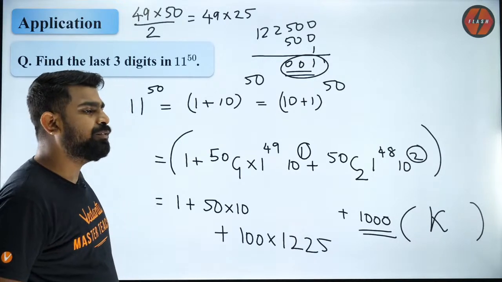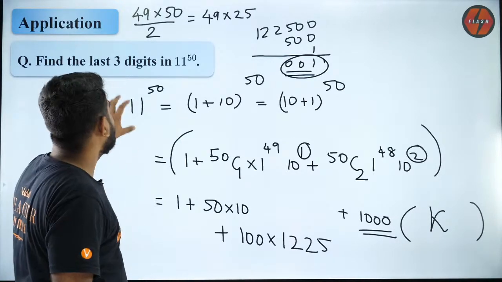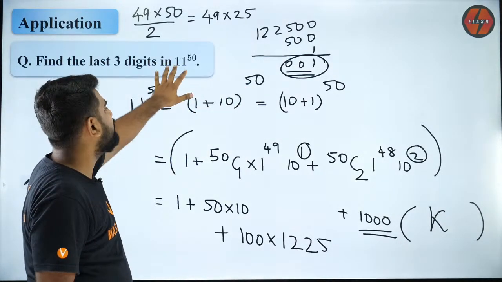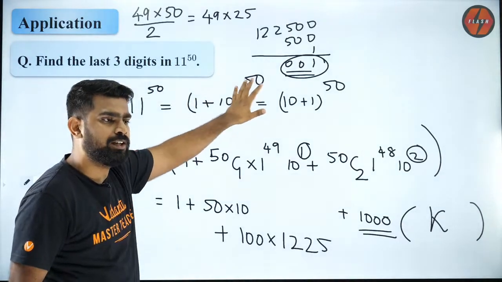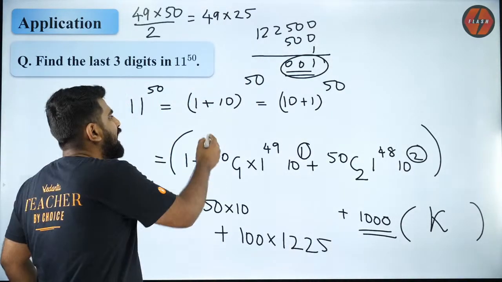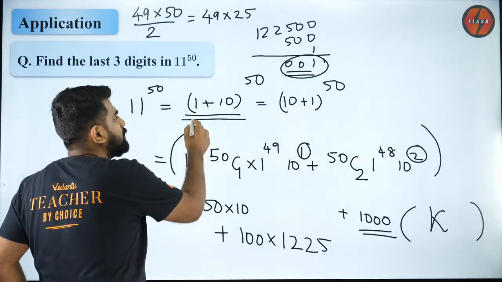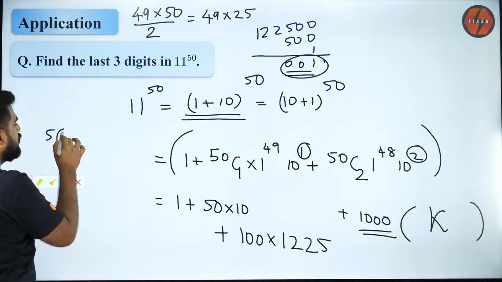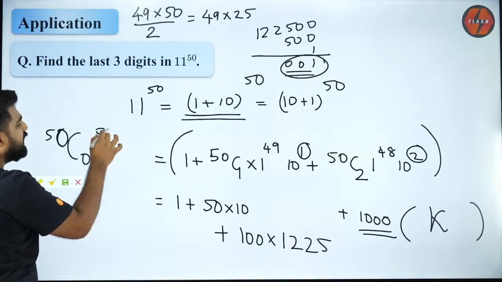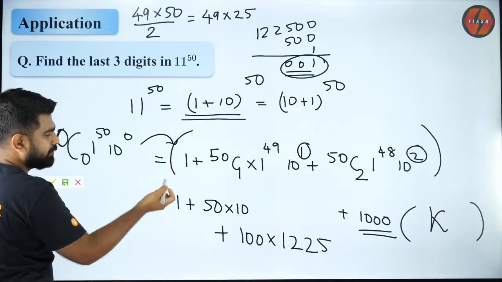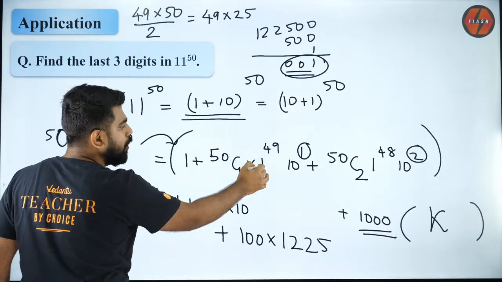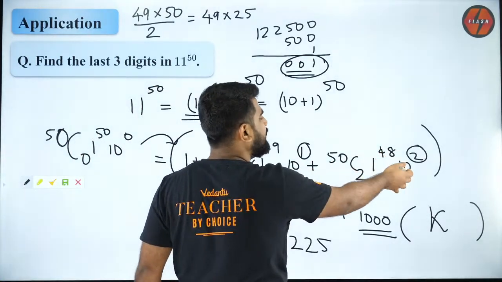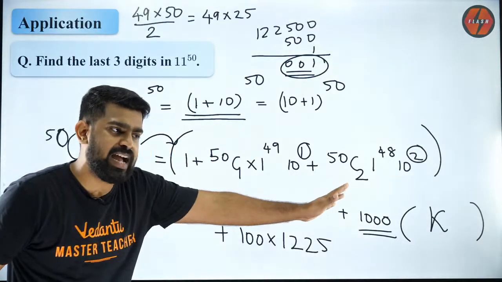Yes, Aditi, I'll briefly explain it again. So guys, I wrote 11 as 1 plus 10 to the power 50. Got it? Then I expanded this, Aditi. Expansion of this is, first term is 50C0, 1 power 50, 10 power 0. That is only 1. The next term will be 50C1, 1 power 49, 10 power 1. The next term will be 50C2, 1 power 48, 10 power 2, and it keeps going like that.